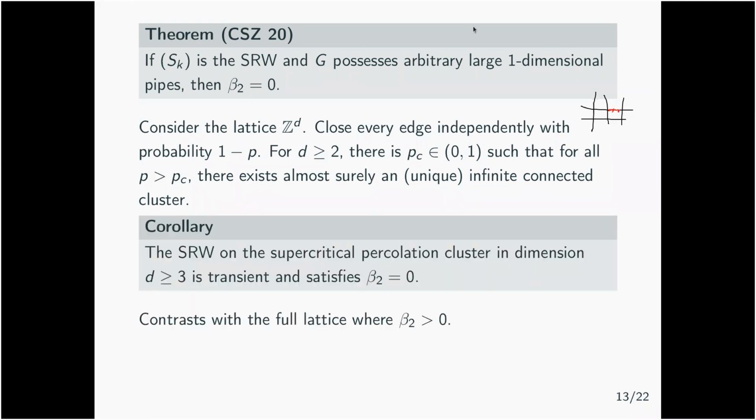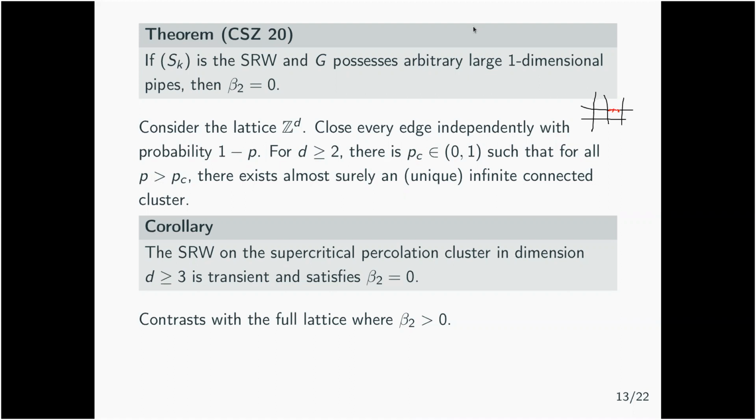And what we showed is that if you take the simple random walk on this percolation cluster, then in dimension bigger than 3, it is transient. This is a well-known result. And it will satisfy that there is no L2 region. The reason is that in this percolation cluster, you can show that you can find arbitrarily large one-dimensional pipes.